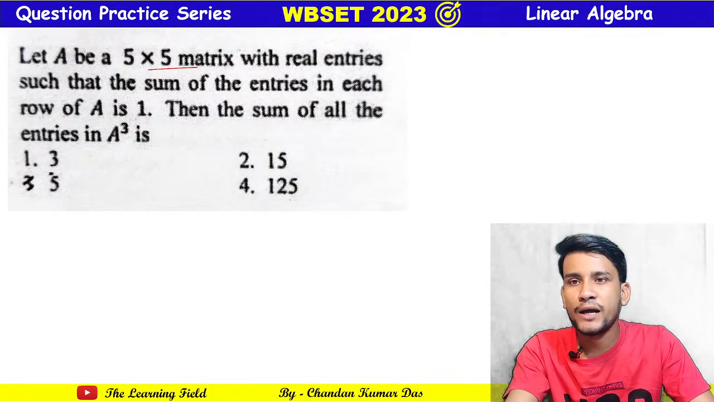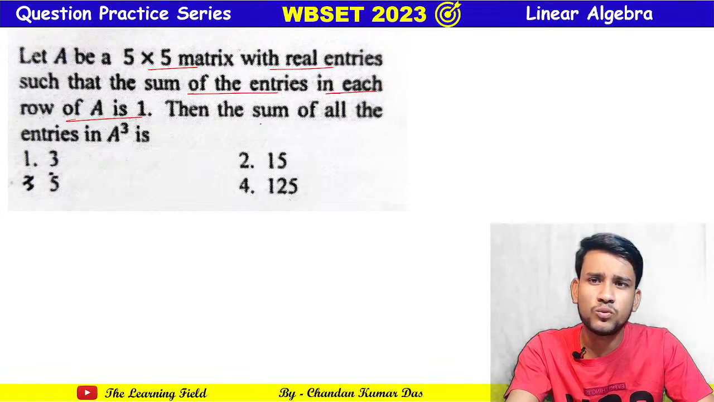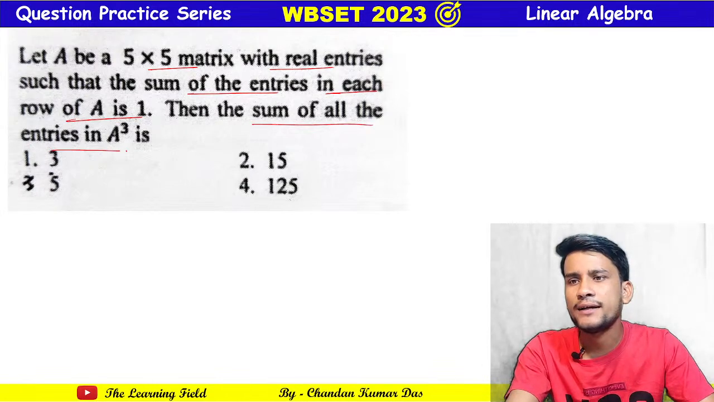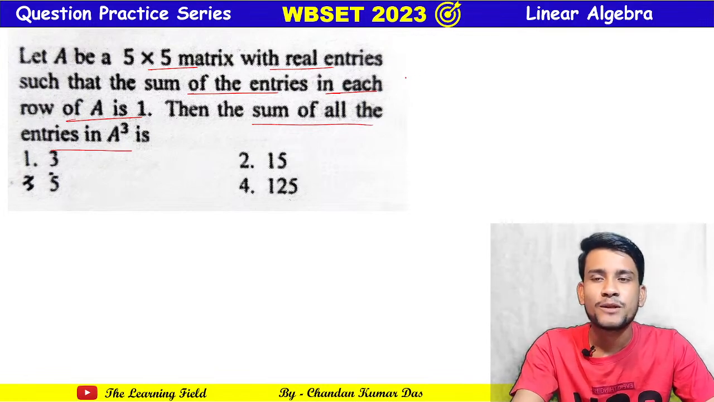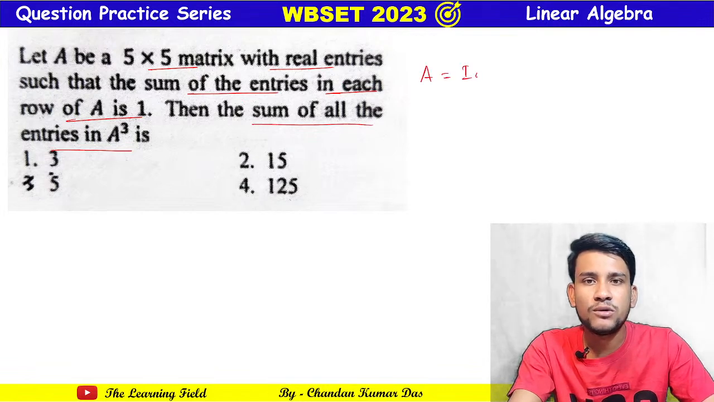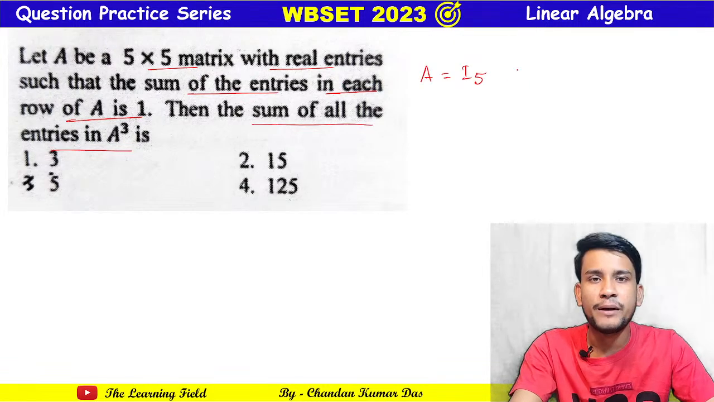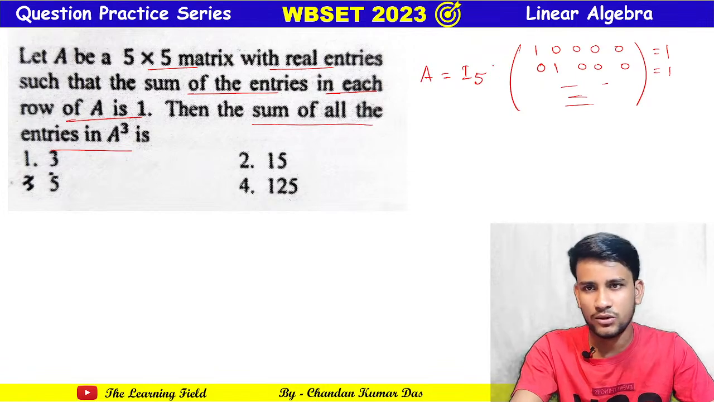Let A be a 5 by 5 matrix with real entries such that the sum of all entries in each row is equal to 1, then the sum of all the entries of A cubed. It is also a very easy question if we consider one example. If we take A equal to I5, then this is a 5 by 5 matrix and the row sum of I5, first row 1 0 0 0 0, is 1. Similarly second row 0 1 0 0 0 is also 1 and so on. All the row sums are 1.